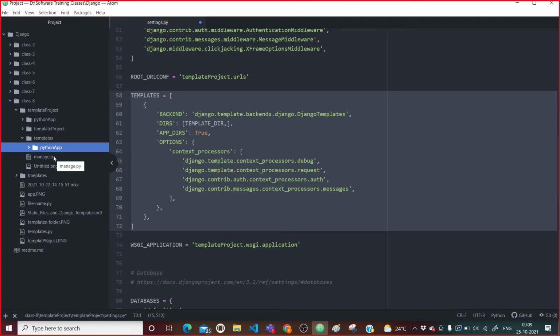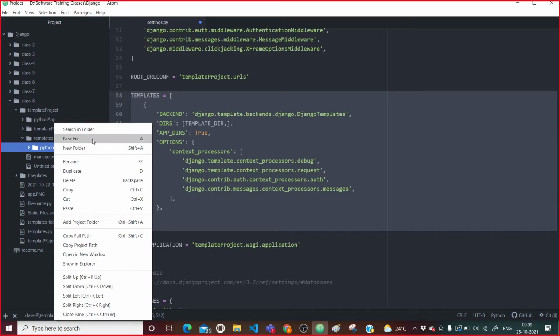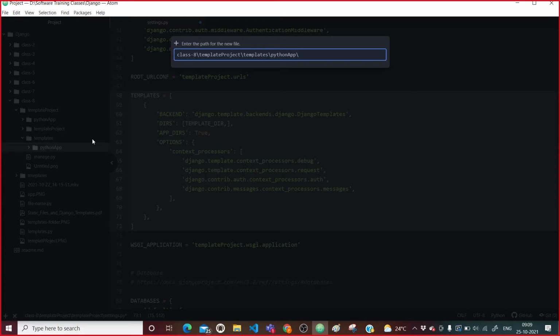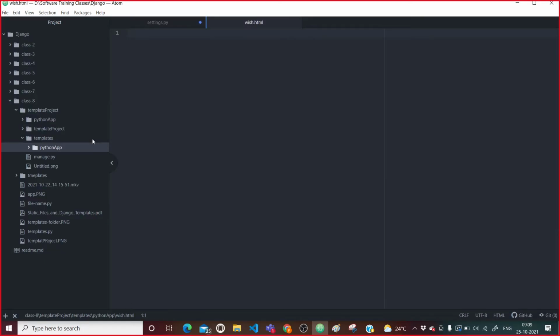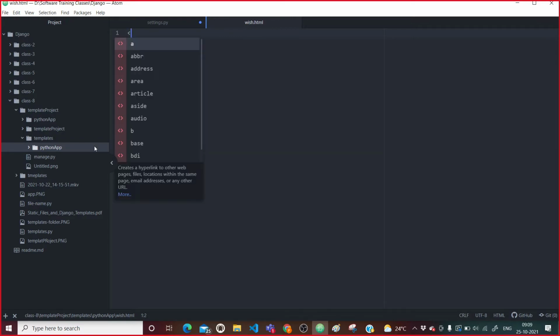Inside Python app, I will create a new file, vis.html. And now inside here we need to write HTML code.